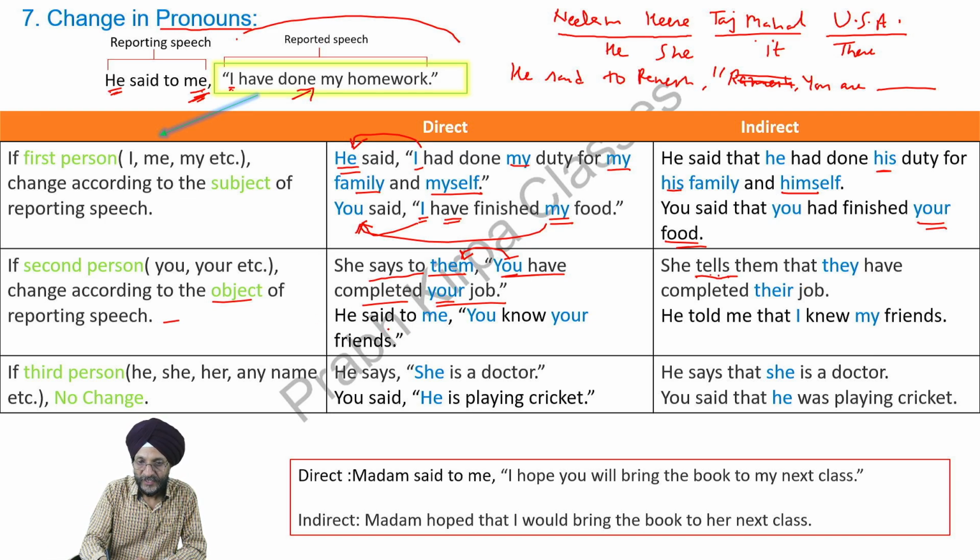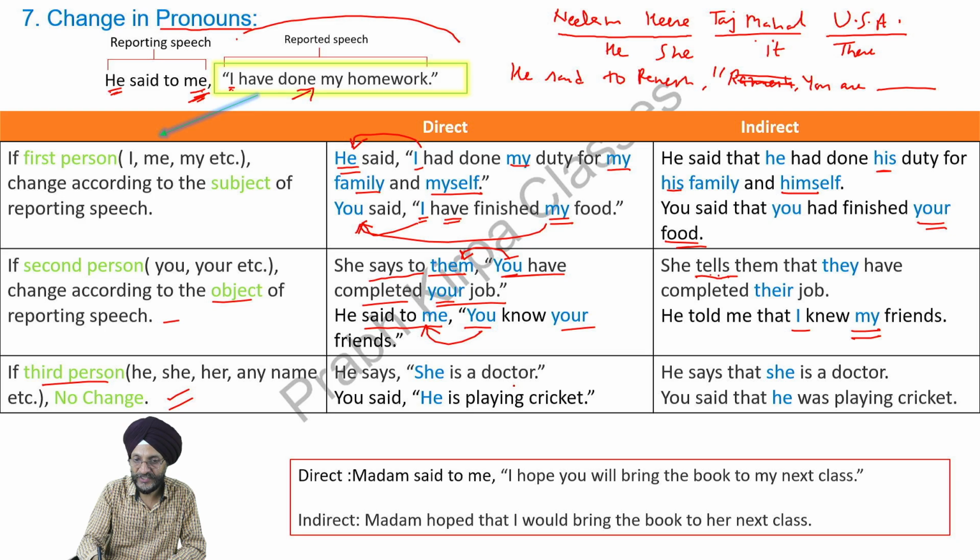Now next, he said to me, "you know your friends." Said to me changes to told me. And now you have to change according to the object, me. I knew my friends. If the third person, he, she, they, is there in the reported speech, then no change is to take place.